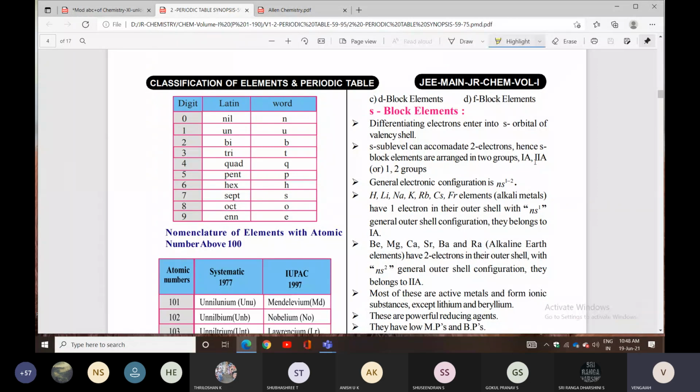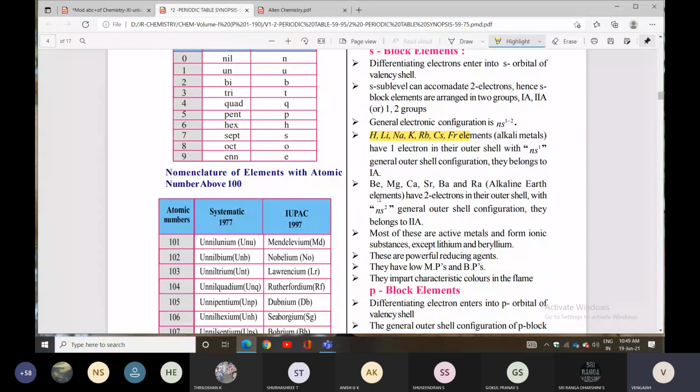Beryllium, magnesium, calcium, strontium, barium and radium. You can call all these alkaline earth metals. They have 2 electrons in their outermost shell with the general electron configuration ns2. They belong to the 2A group elements. Most of these are active metals and form ionic substances except lithium and beryllium. These are powerful reducing agents.